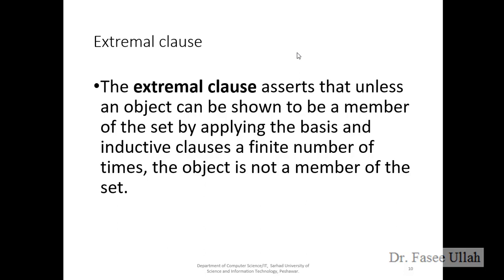For example, you have a language which has A and B, and you define C and D and other elements among the seeds. This is not a recursive language, right? We have included some other elements which are not relevant to the definition of the set. So this is called the extremal clause, and it is a very important thing. You will get more understanding in the coming slides about how we can implement these three clauses for recursive languages.